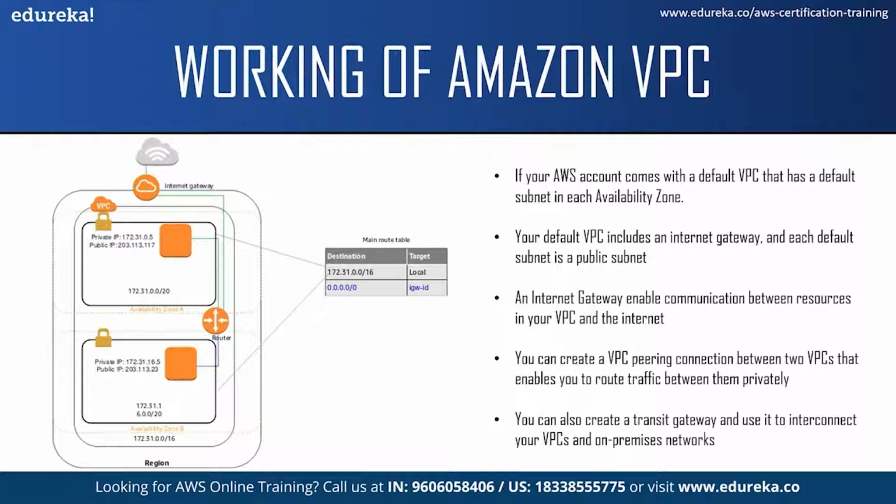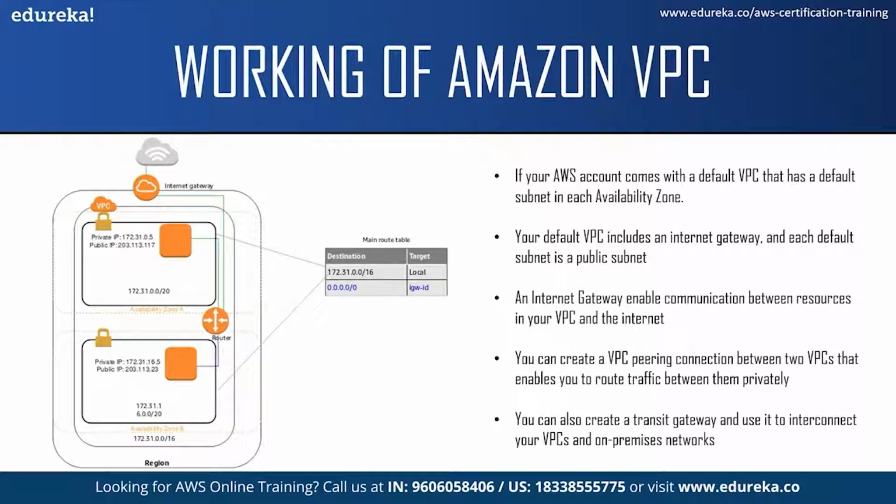Now the subnets that you create in your non-default VPC and any additional subnet that you create in your default VPC are called non-default subnets. Now you can see we have something called an internet gateway. An internet gateway is a gateway that allows your instances to connect to the internet. You can do this through Amazon EC2 Network Edge.